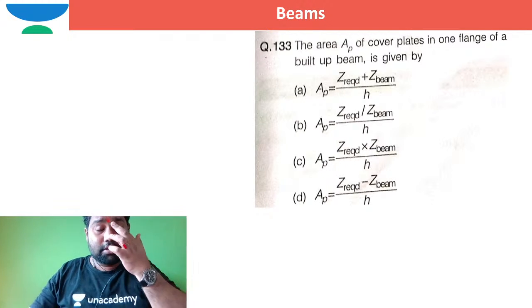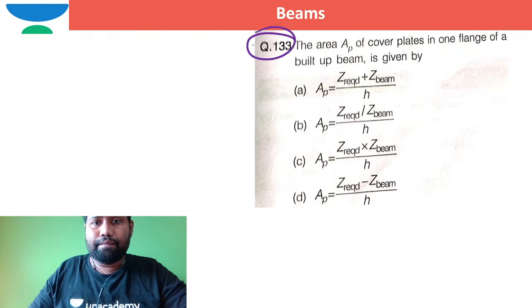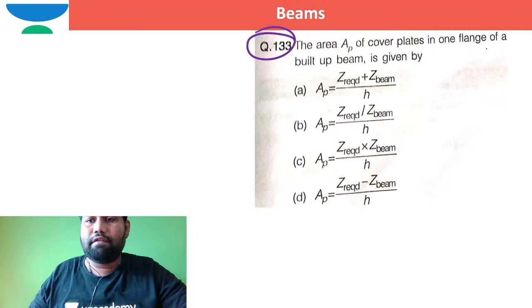So can you see this question? The area AP of cover plates in one flange of a built-up beam is given by.